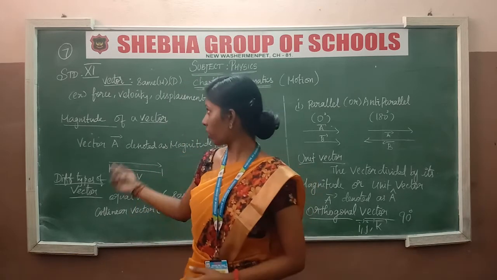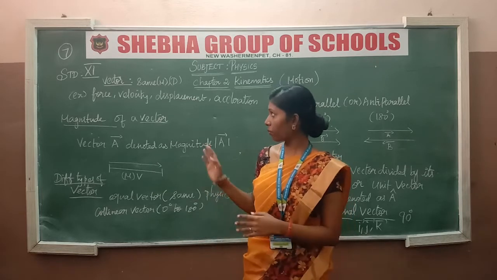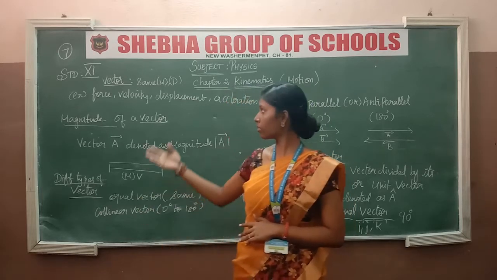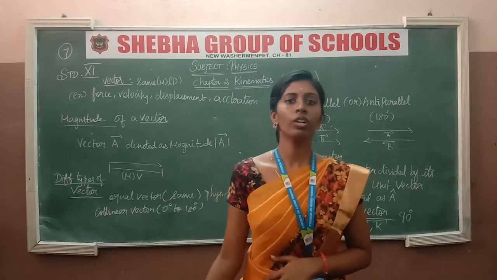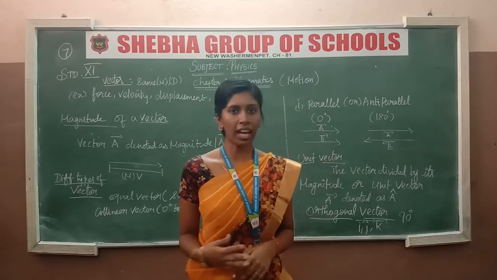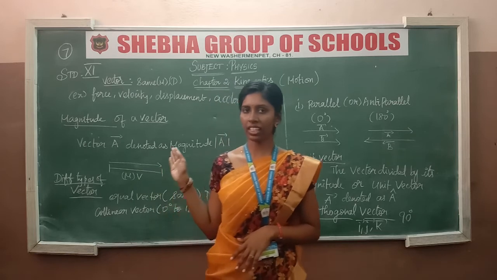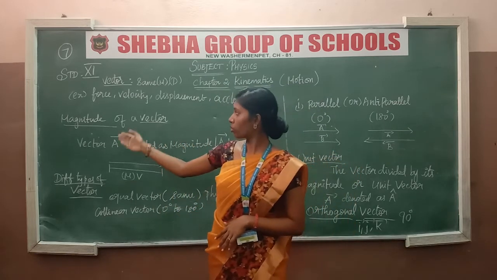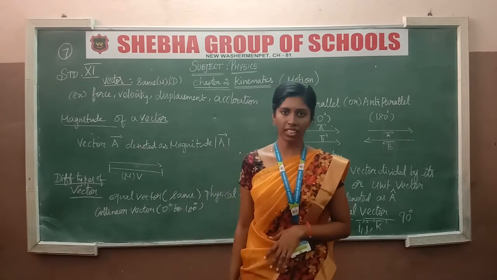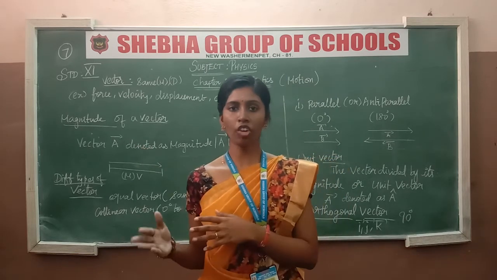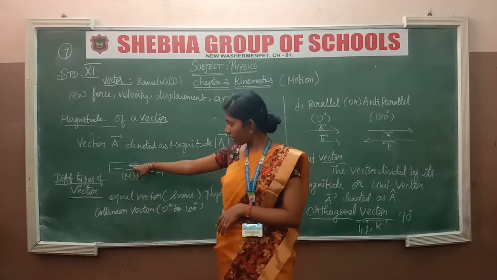So now I repeat once again. It's a vector form, an example of a vector. A vector means same directions and magnitudes: force, velocity, displacement and acceleration. So these four will be calculated in terms of time, mass or directions. We calculate displacement, acceleration, and next force. The magnitude of a vector is denoted as the modulus of the A vector. We calculate its magnitude in this vector unit.